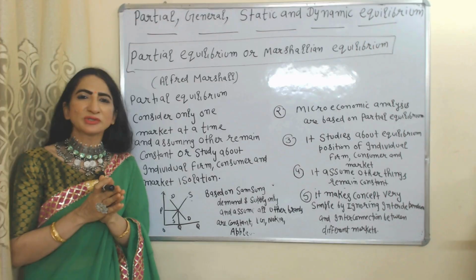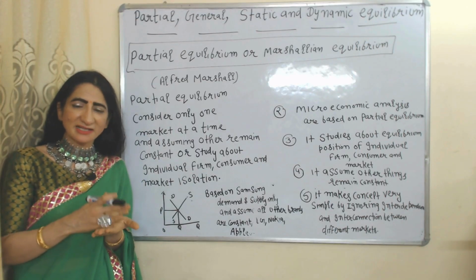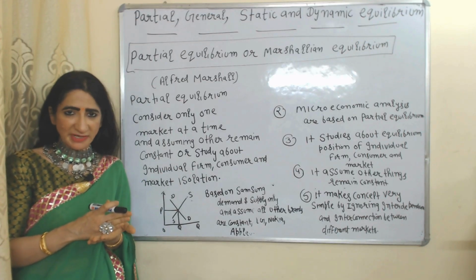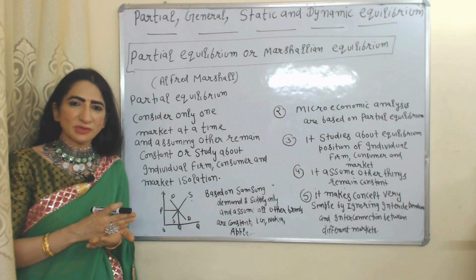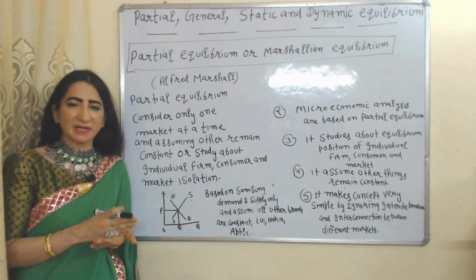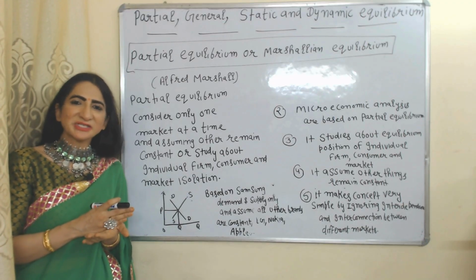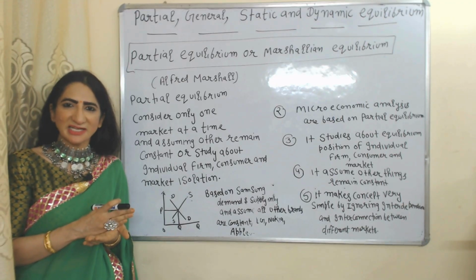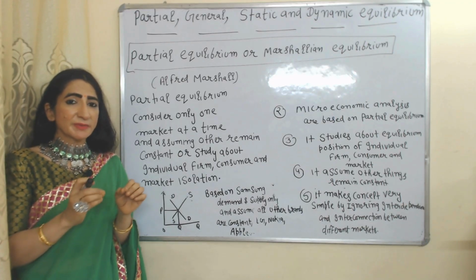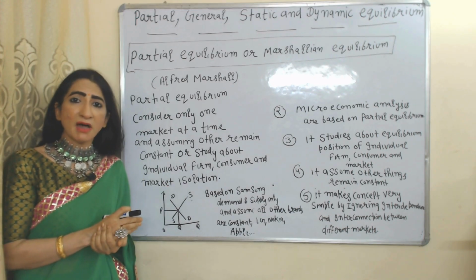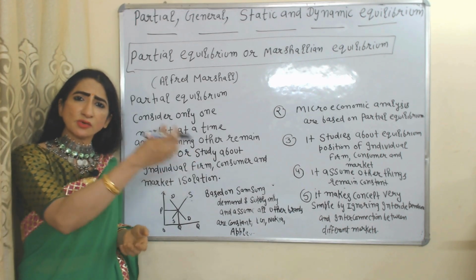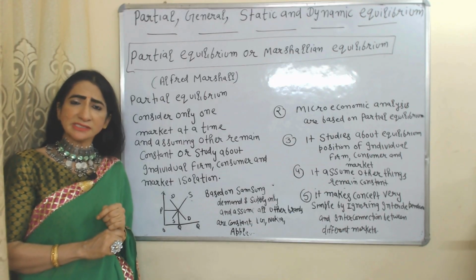Today we are going to talk about partial, general, static and dynamic equilibrium. First of all, we are going to talk about partial equilibrium. Partial equilibrium is given by Alfred Marshall. That's why it is also called Marshallian equilibrium. Partial equilibrium considers only one market at a time and assumes all other markets are constant.